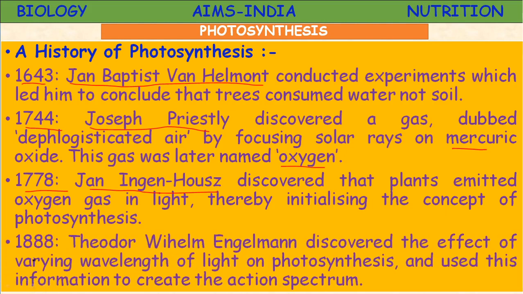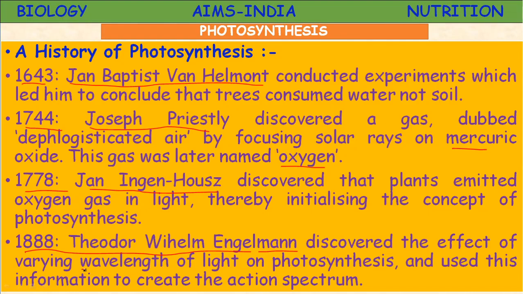Next, another scientist in 1888, Theodore Wilhelm Engelmann. These are names you can pronounce, but try to remember the spellings. Theodore Wilhelm Engelmann discovered the effect of varying wavelengths of light.